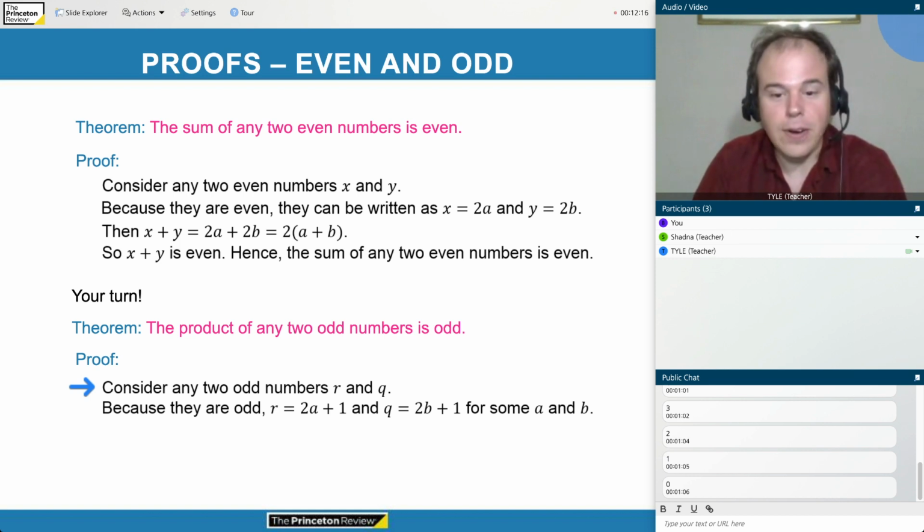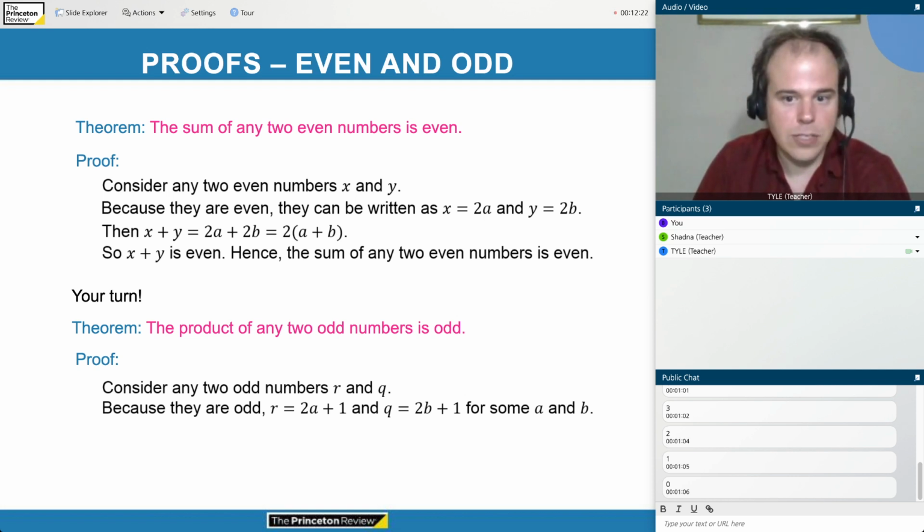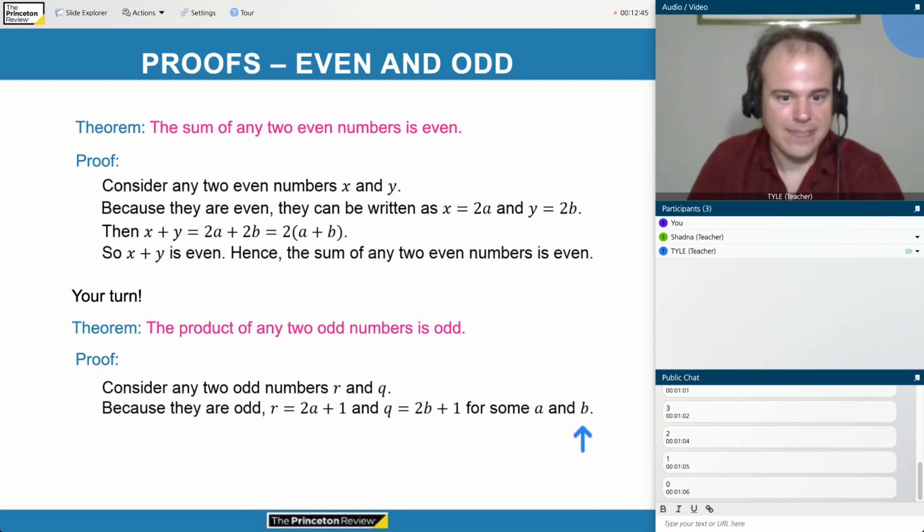Okay, so now my two odd numbers are r and q. Because these numbers are odd, what that means is that r equals 2a plus 1 for some integer a. For example, if a equaled 1, then r equals 2 times 1 plus 1, which is 3. Or if a equaled 2, then r equals 2 times 2 plus 1, which is 5. So r equals 2a plus 1, and q equals 2b plus 1 for some integers a and b.